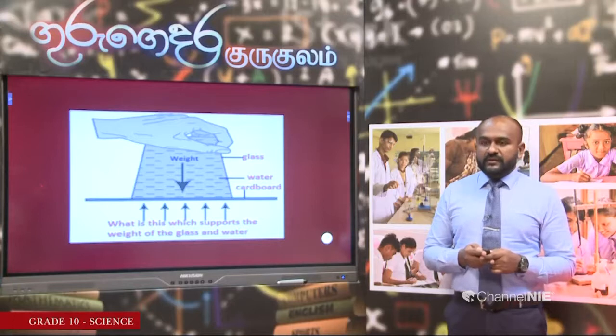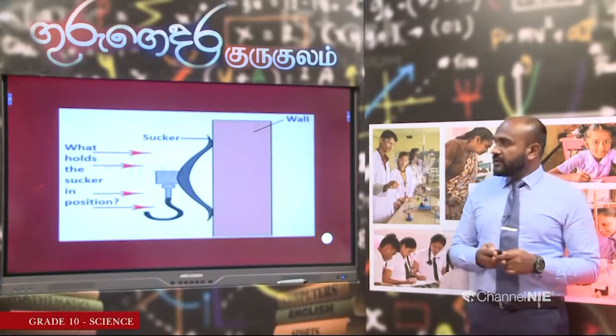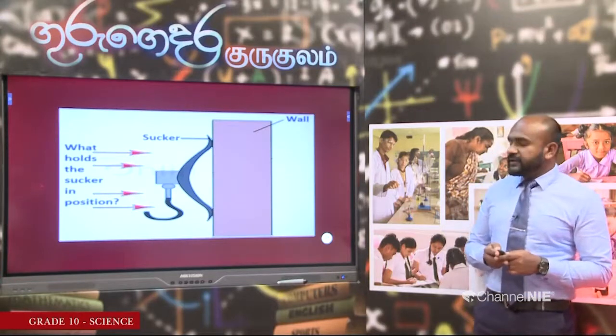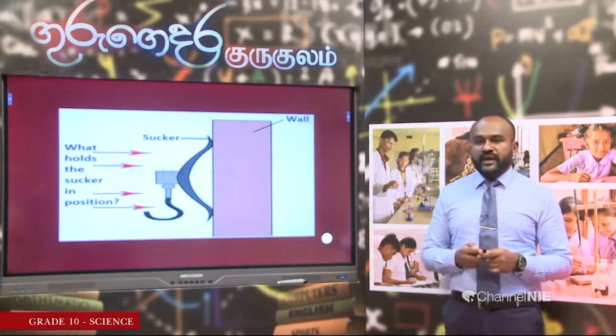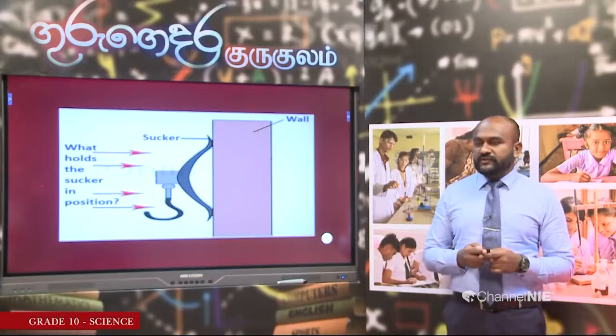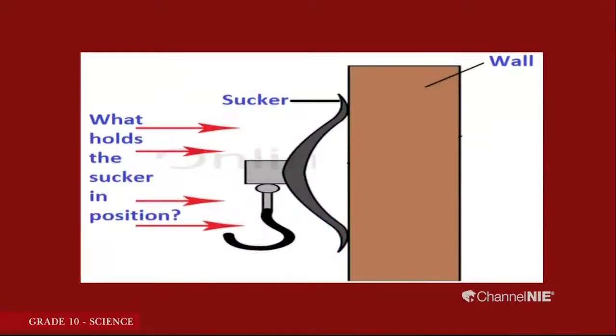Once you learn about pressure, you will find out the answer. This is also something familiar to you, especially when we want to hang something on a glass surface or a tile surface, we use these rubber suckers. This is also caused by the atmospheric pressure. Okay, go to the next one.